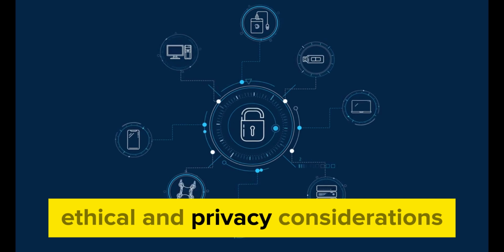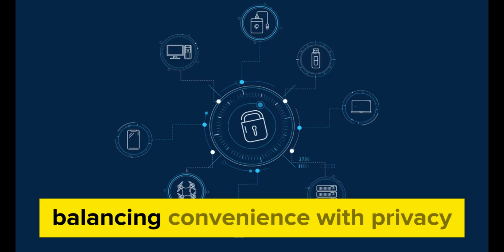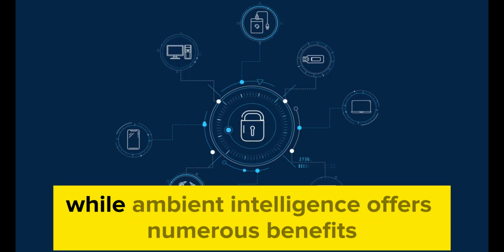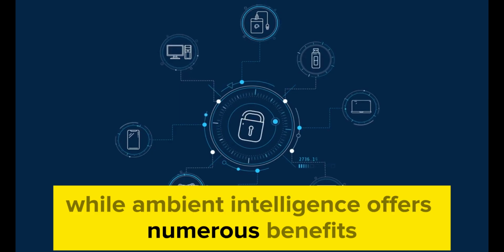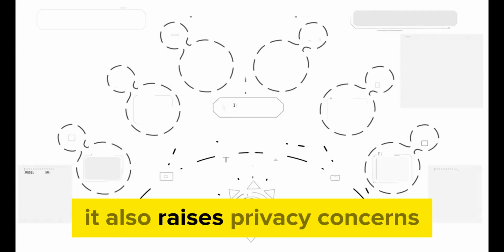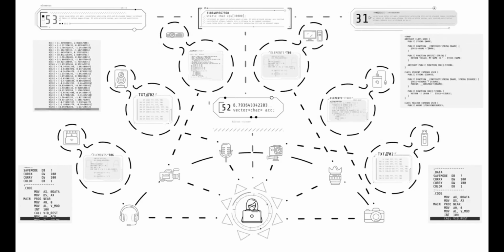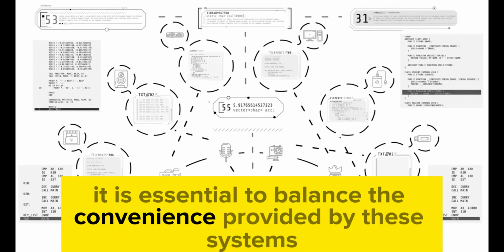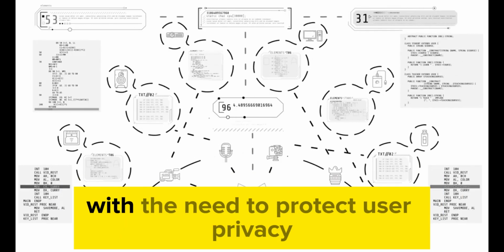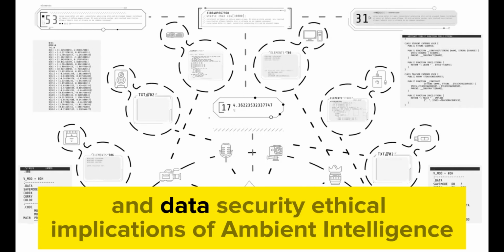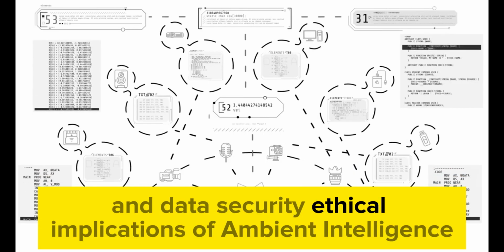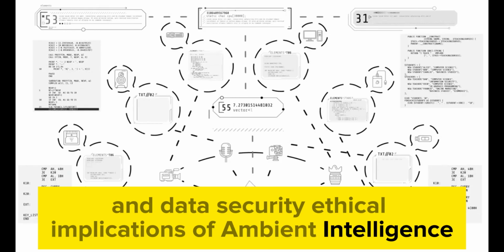Ethical and privacy considerations. Balancing convenience with privacy. While ambient intelligence offers numerous benefits, it also raises privacy concerns. It is essential to balance the convenience provided by these systems with the need to protect user privacy and data security.